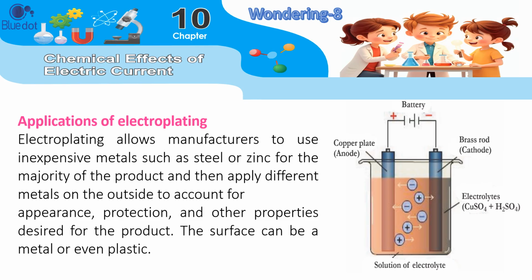Applications of electroplating. Electroplating allows manufacturers to use inexpensive metals such as steel or zinc for the majority of the product and then apply different metals on the outside to account for appearance, protection, and other properties desired for the product. The surface can be a metal or even plastic.